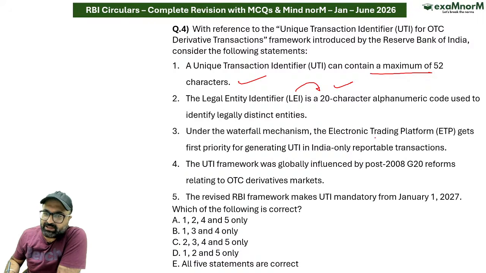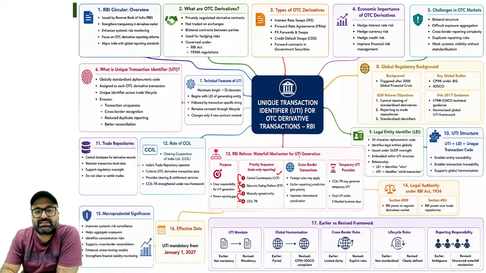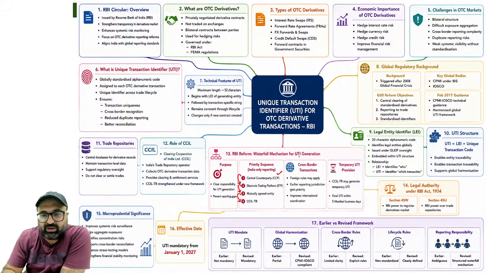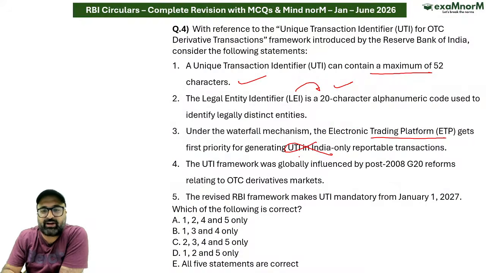Under the waterfall mechanism, electronic trading platform gets first priority for generating. No sir, first priority is given to the central counterparty, second is given to the electronic trading platform, third is given to the mutually agreed entity, and fourth is given to the default, that is CCIL trade repository.